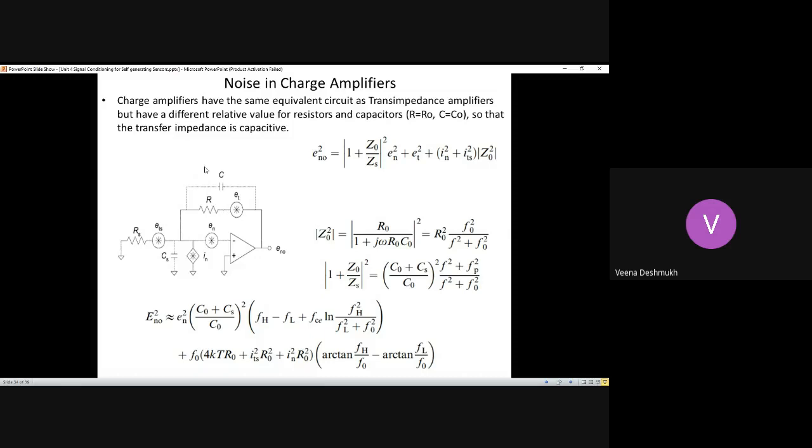So charge amplifiers have the same equivalent circuit as transimpedance amplifiers, but have a different relative value of resistors and capacitors. Because our aim here in charge amplifier is to collect the charges proportional to the current which is sensed by the sensor and then amplify them or convert those charges to the voltage. This in turn is amplified by these two.